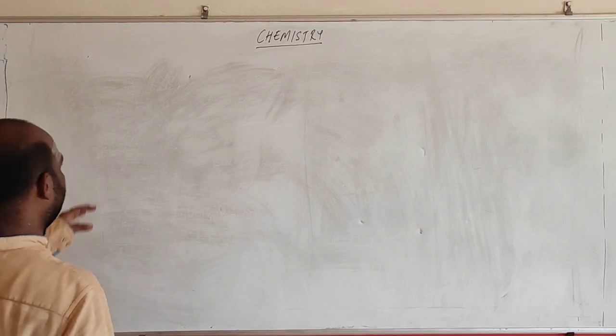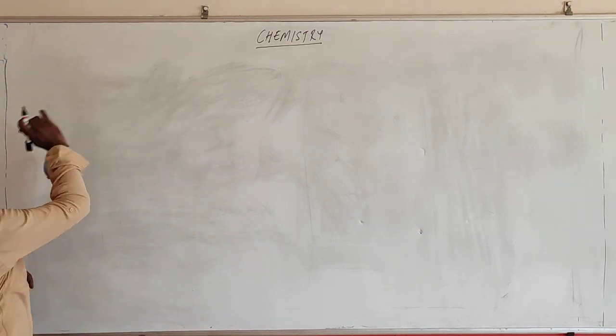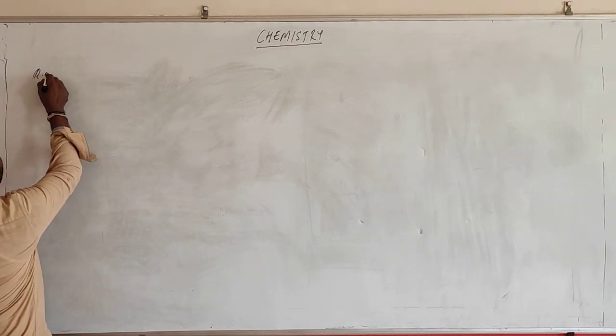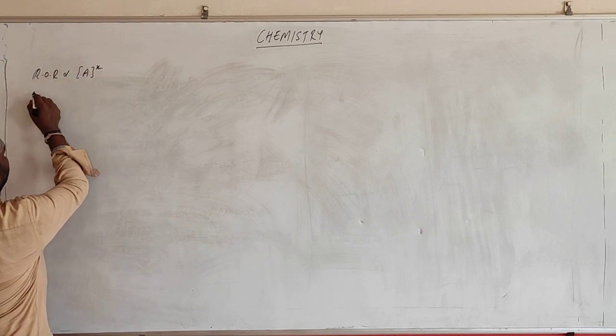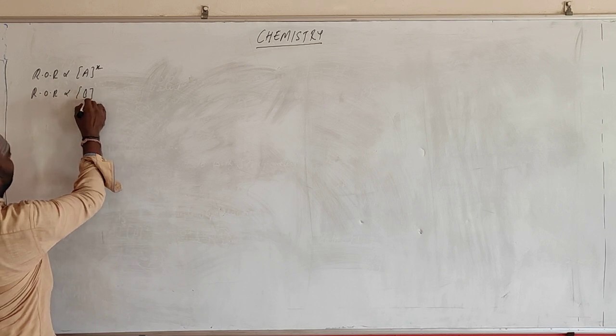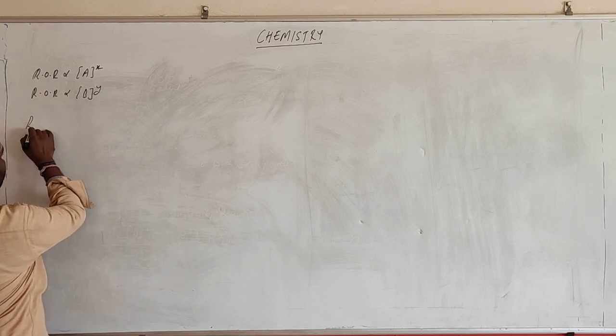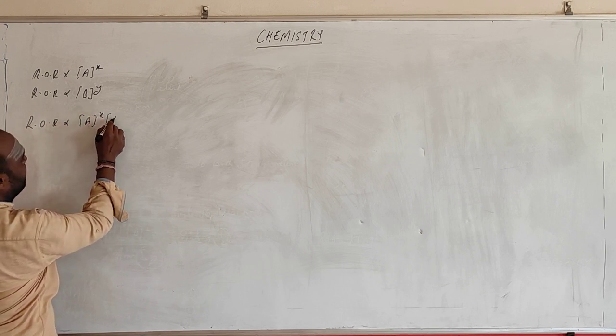Yes, we shall see here. Let me take one equation. Suppose rate of reaction is proportional to [A] power x, and rate of reaction is proportional to [B] power y. Together, rate of reaction is proportional to [A] power x, [B] power y.